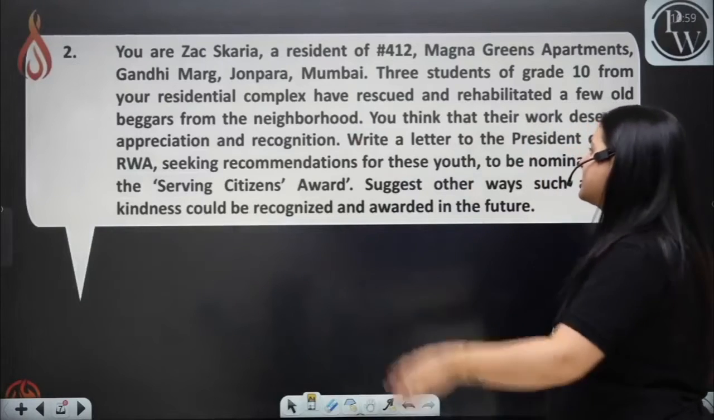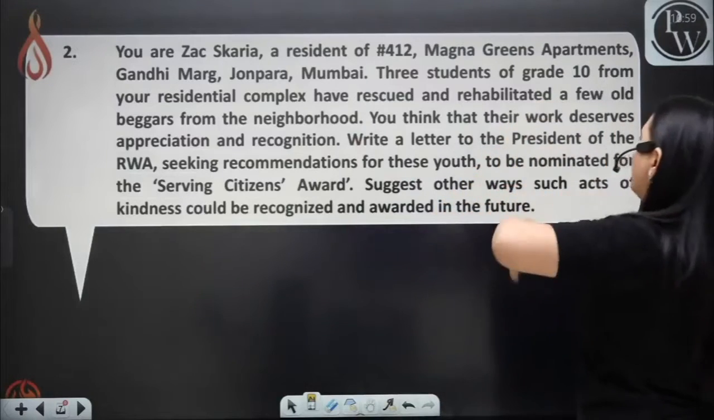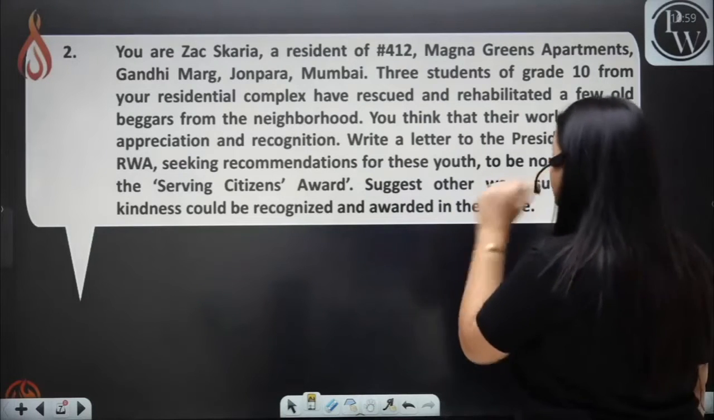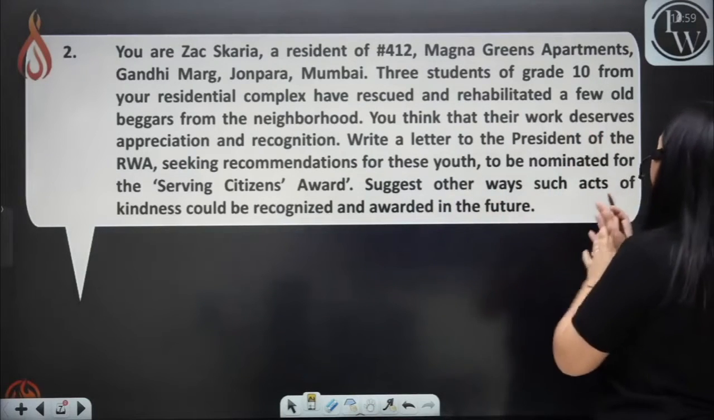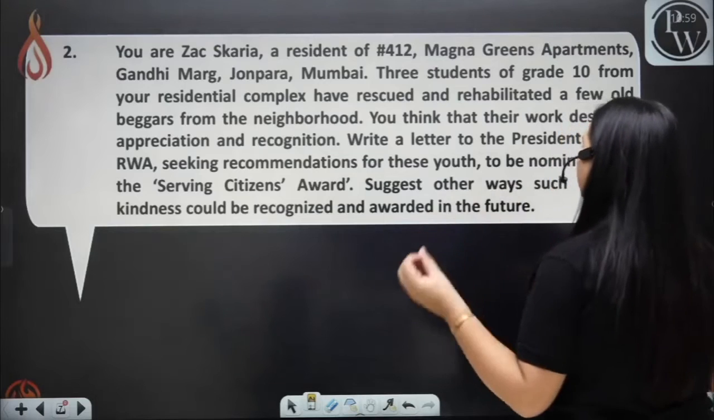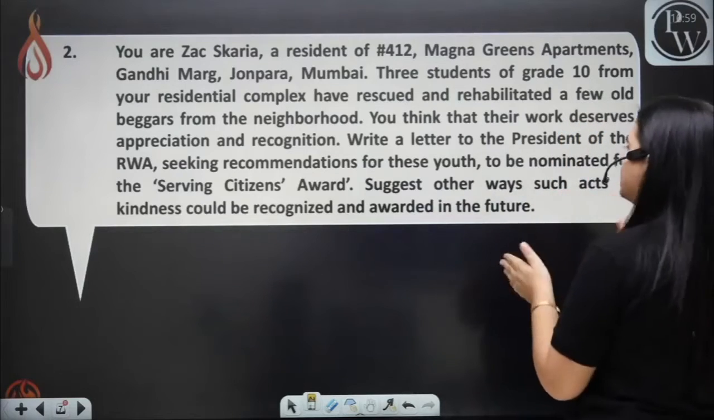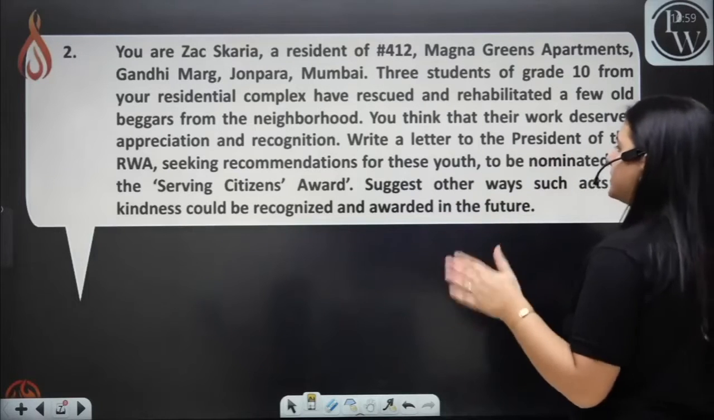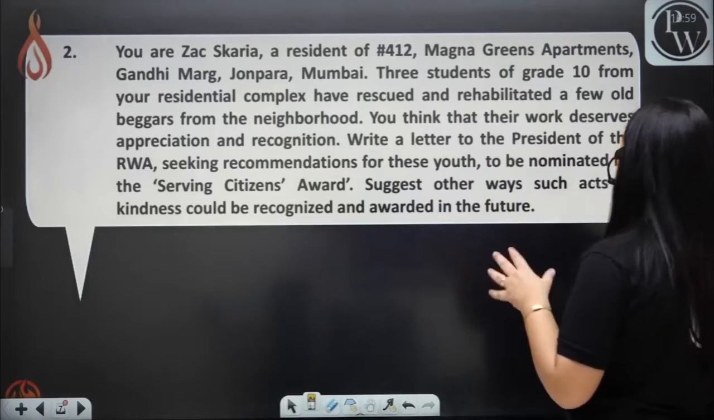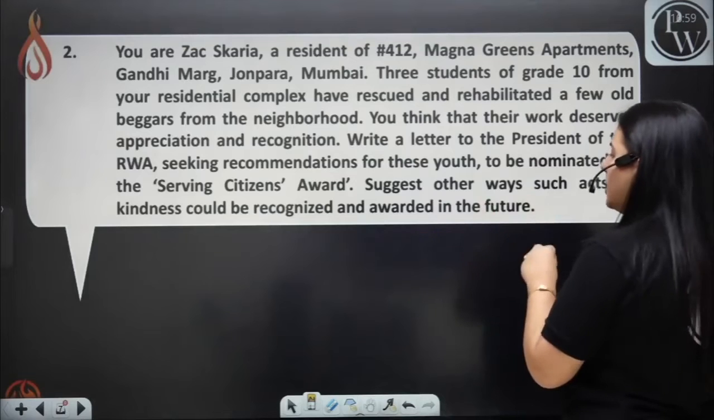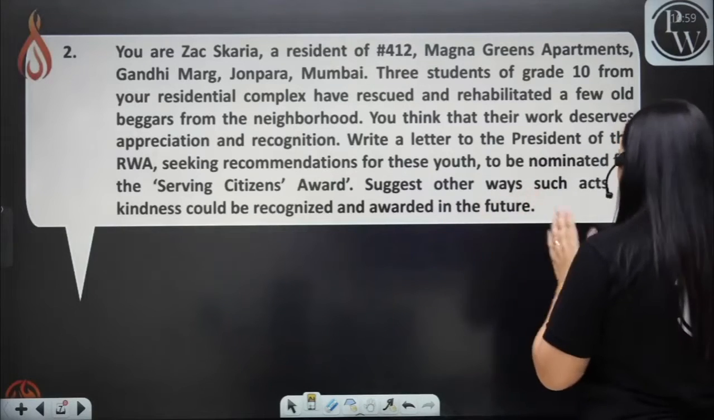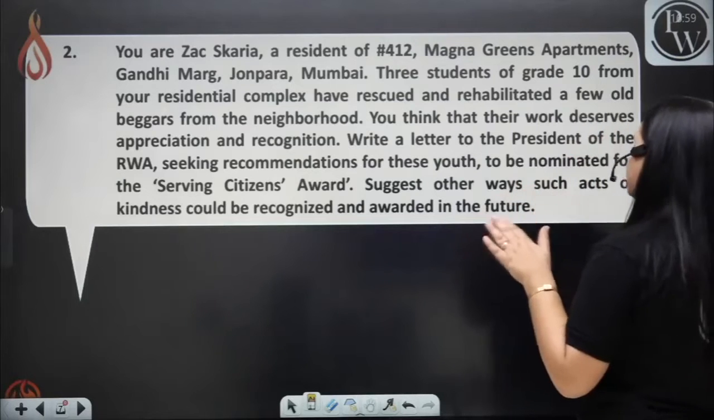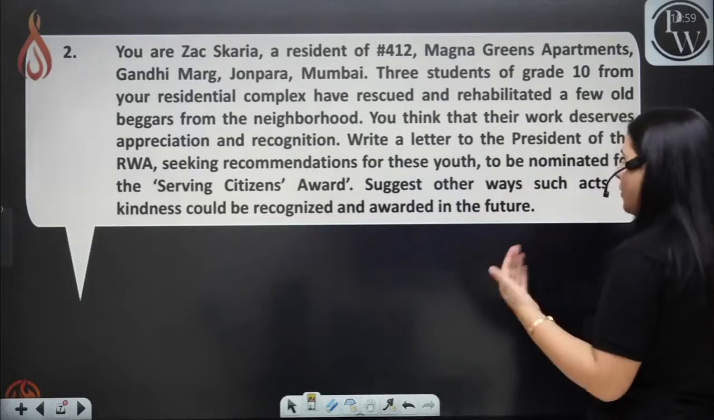You are Zach Skyra, a resident of #412 Magna Green Apartments, Gandhi Marg, Jaunpara, Mumbai. 3 students of grade 10 from your residential complex have rescued and rehabilitated a few old beggars from the neighborhood. You think that their work deserves appreciation and recognition. Write a letter to the president of the RWA seeking recommendations for these youth to be nominated for the Serving Citizens Award. Suggest other ways such acts of kindness could be recognized and awarded in the future.